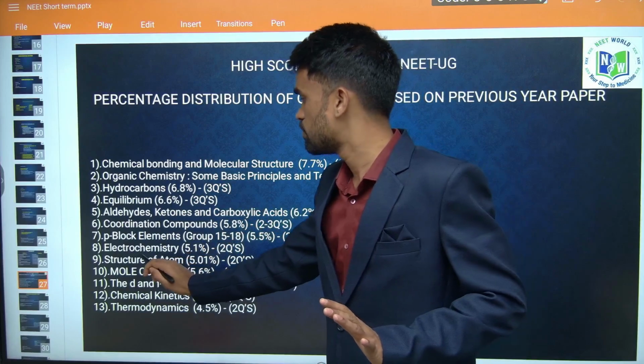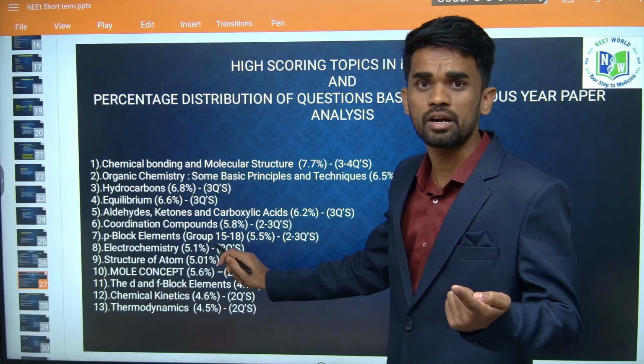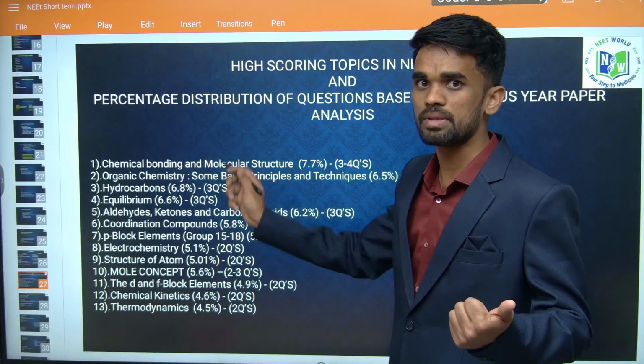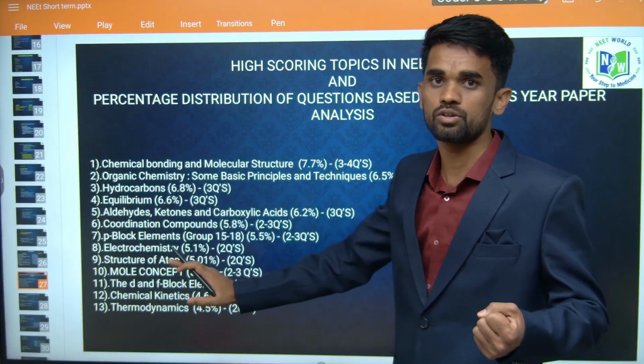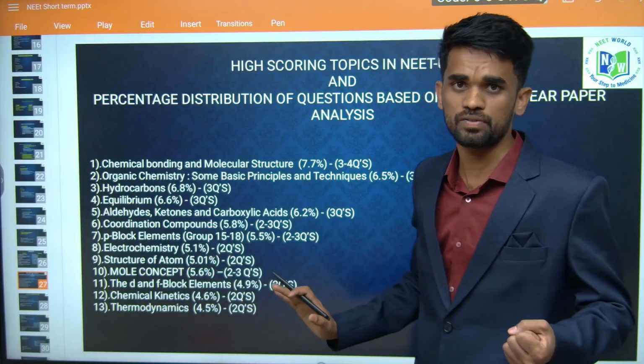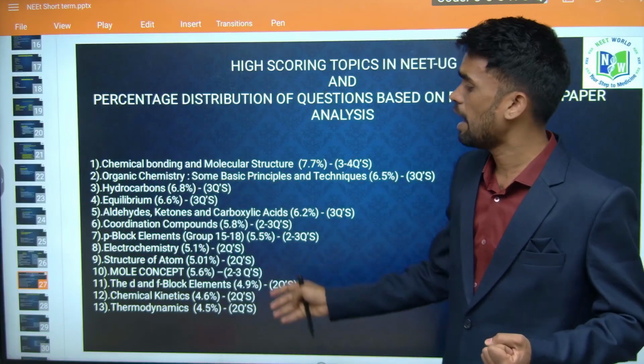Okay. So the next we have electrochemistry. Before going to electrochemistry, you have to study what? Redox reaction. So from the 11th class, redox reaction, the next you can connect it to the electrochemistry part over here, and we may expect 2 questions from this chapter. Okay, so like this, I have mentioned all the topics, and look here.